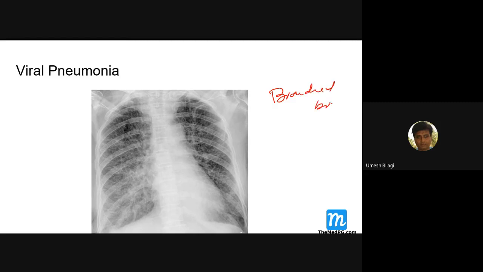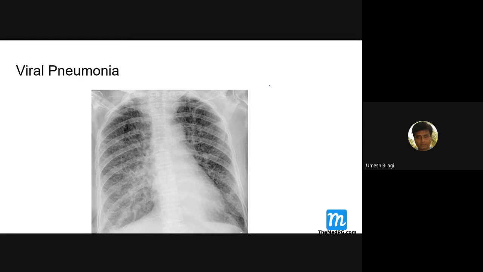What are the qualities of bronchial breath sounds? There is no gap between inspiration and expiration. Expiration is prolonged and has more intensity. It's longer. That is a bronchial breath sound. So you can get bronchial breath sound, especially tubular type.